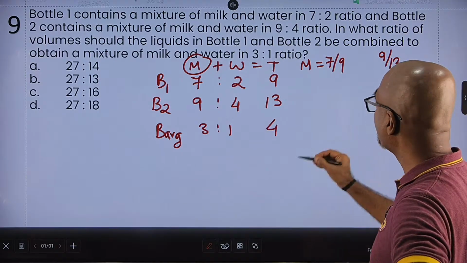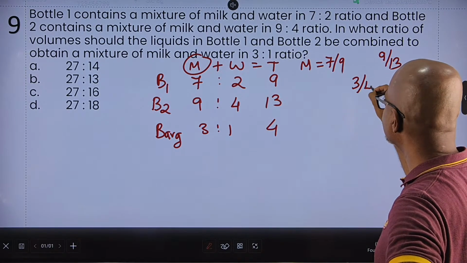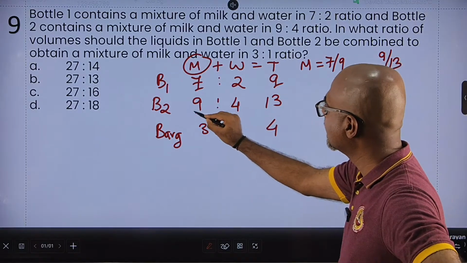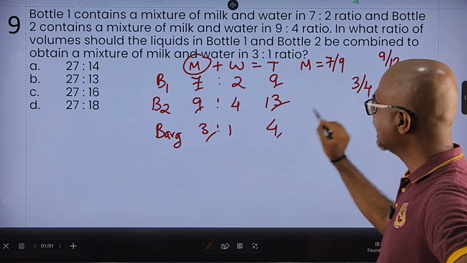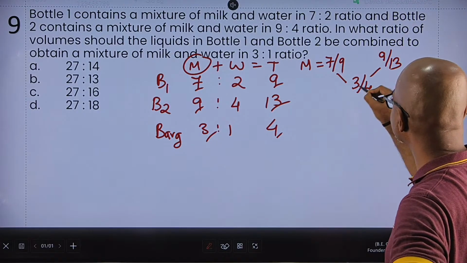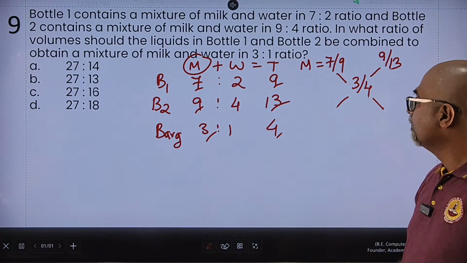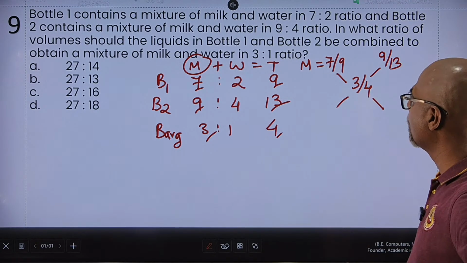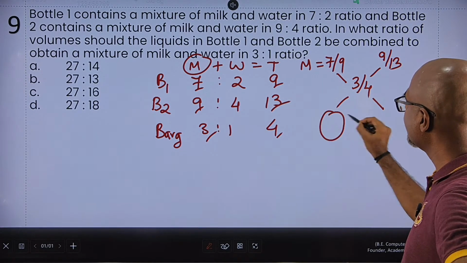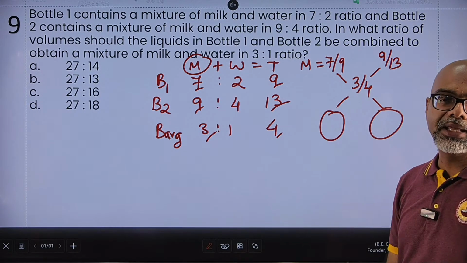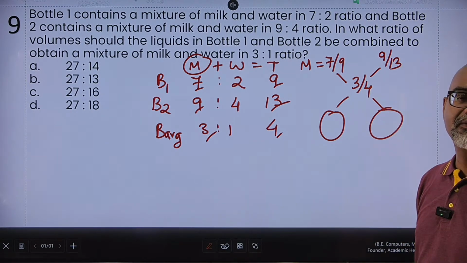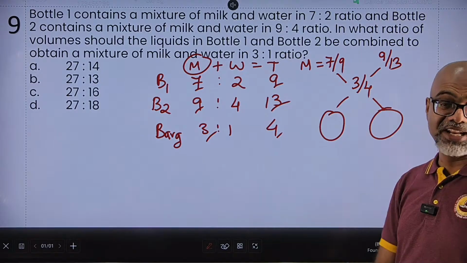And the required average proportion is 3 out of 4. If I just do this crisscross, if I take 7 upon 9 minus 3 upon 4, and 9 upon 13 minus 3 upon 4, whatever numbers I get here will be the value of the ratio.